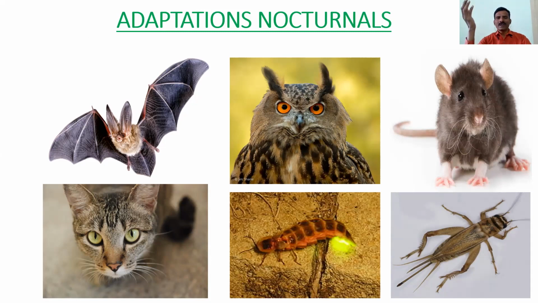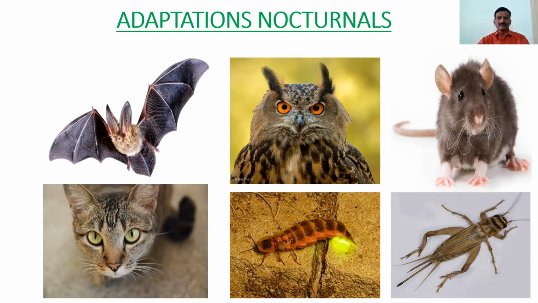Is it its prey or is it its enemy? With this technique, it can collect food and also escape from predators, its enemies. So these organisms develop specialized senses to survive in the night time.